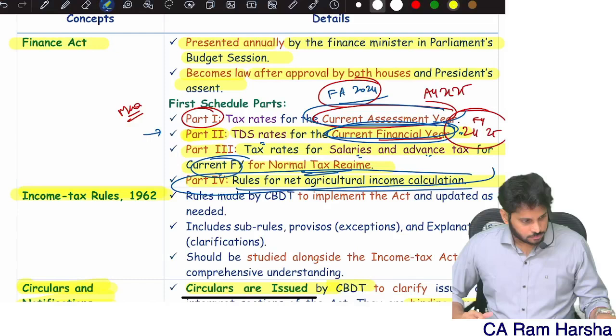Now, right now, after the amendment, what is the tax rate? 20. But before the amendment, no. If at all I made a profit before 23rd July, my tax rate is only 15.